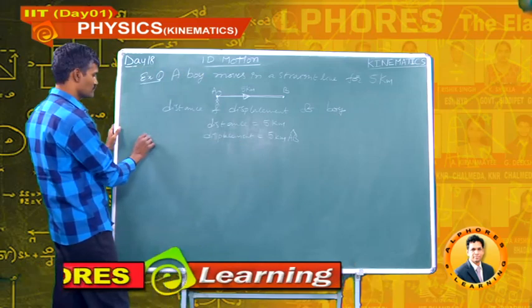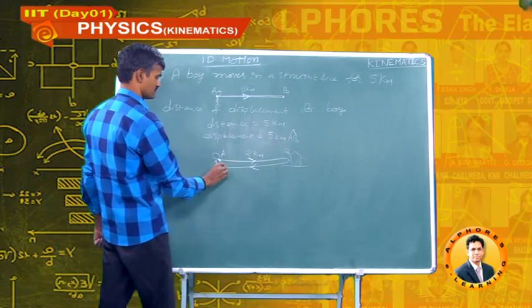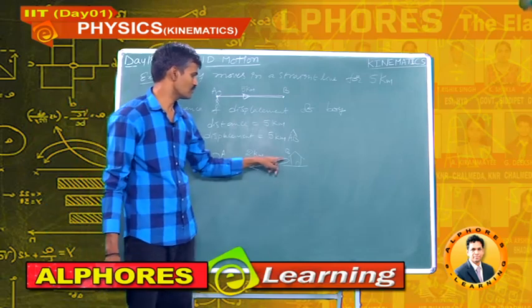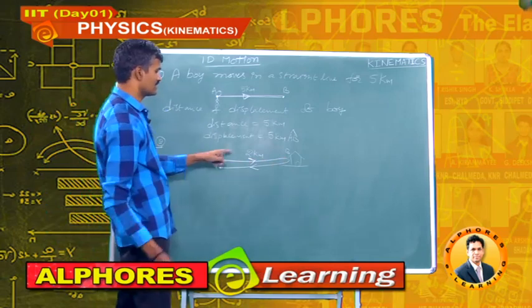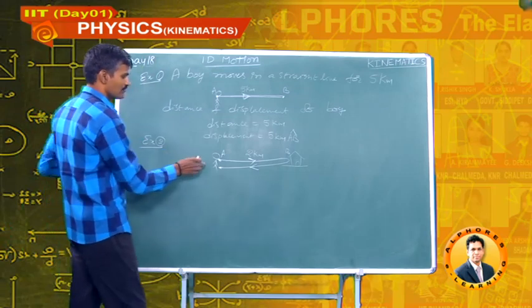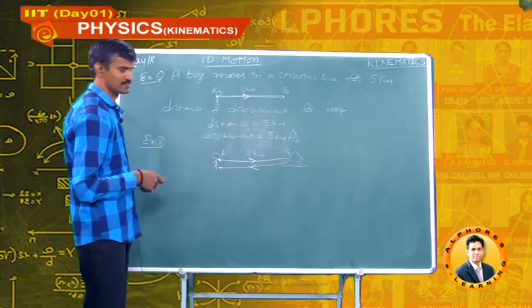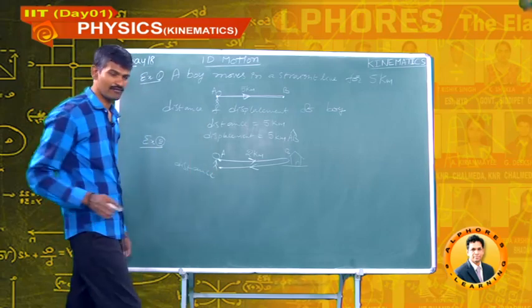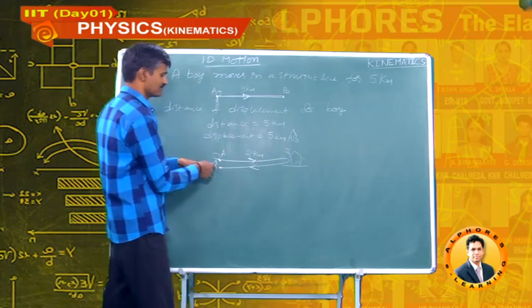Next, example 2. A boy starts at point A, goes to school and returns back to A. Then, what is the displacement and distance travelled by the boy? Distance is the actual length of the path.